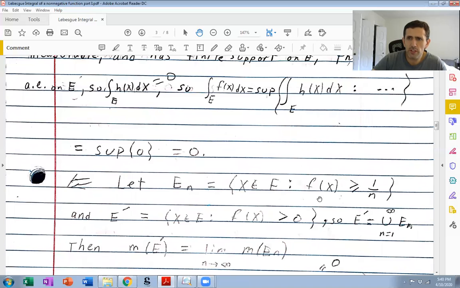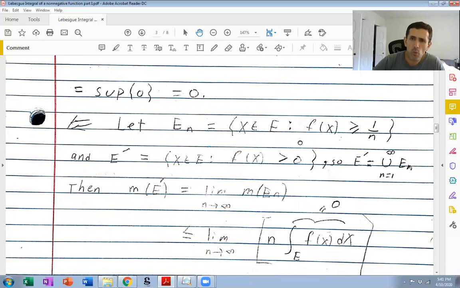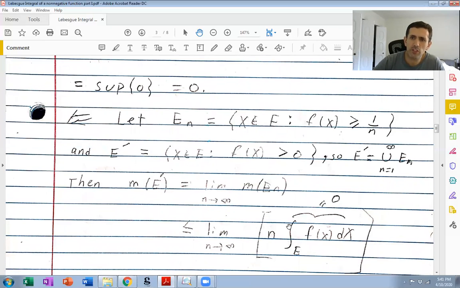So clearly these sets are ascending, so we can use continuity of measure. And we apply Chebyshev's theorem to En. Here lambda is 1 over n, so it's 1 over n, which is n. Okay, so now we're in this situation where there's nothing wishy-washy about this. Any n, no matter how large it is, times 0 is 0. N could be a million, gazillion, trillion raised to the million.